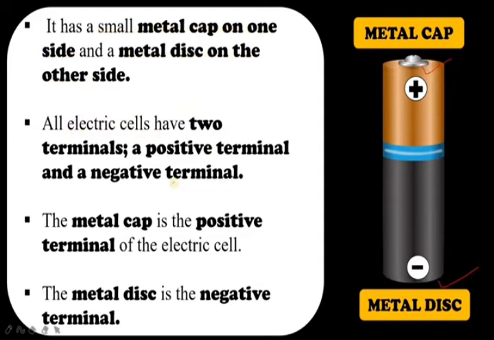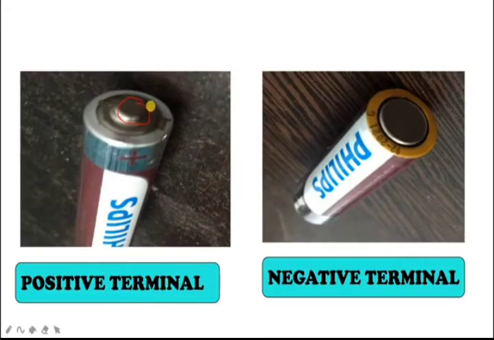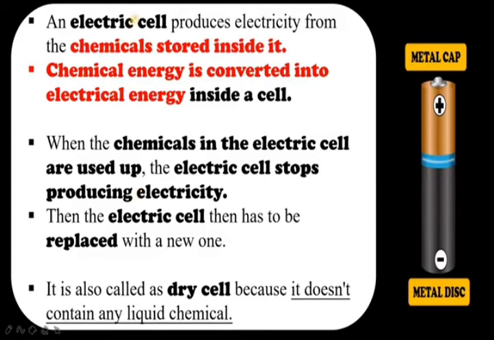The metal cap is the positive terminal of the electric cell, and the metal disc, the base part, is the negative terminal. This is the positive terminal, and when you turn it upside down, you can see the metal base part, that is the negative terminal of the battery. Okay, an electric cell produces electricity from the chemical stored in it. Note the point.